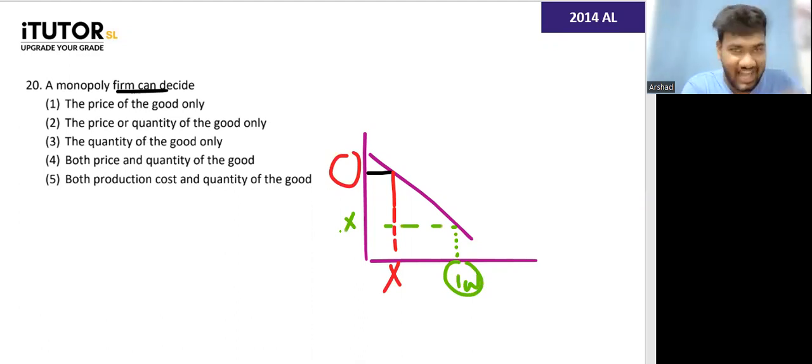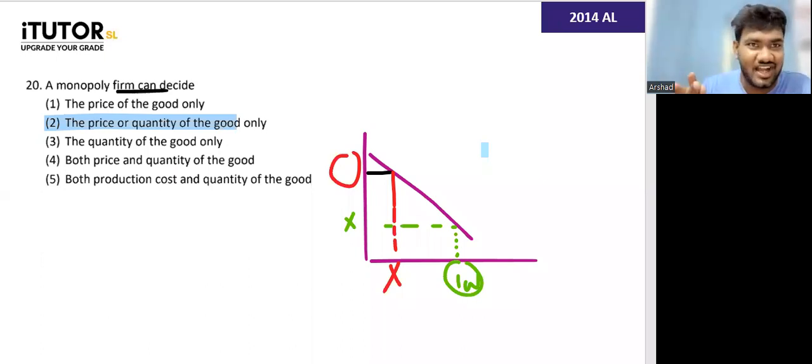So they can decide either one of this. So they can't decide both. They can decide only either the price or the quantity. Is that clear? Either the price they can decide or the quantity. You can't do both, right? You can't say I want a higher price and higher quantity both there. Okay, you can't do that.